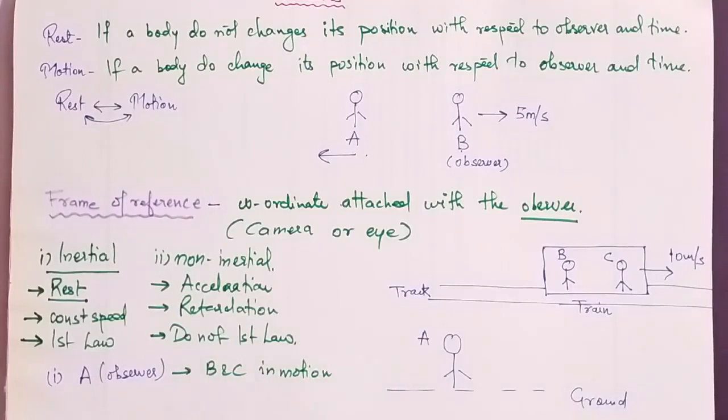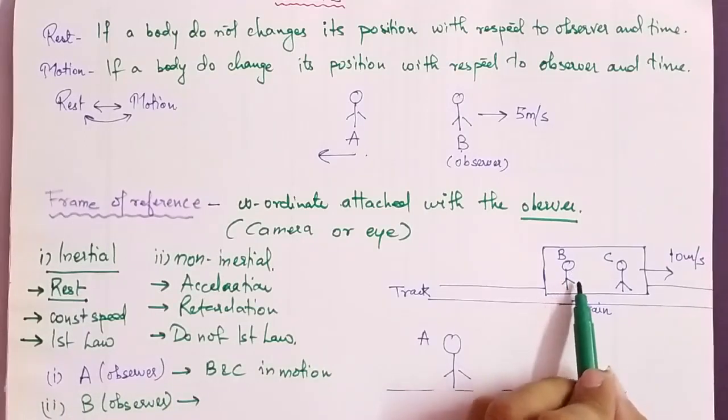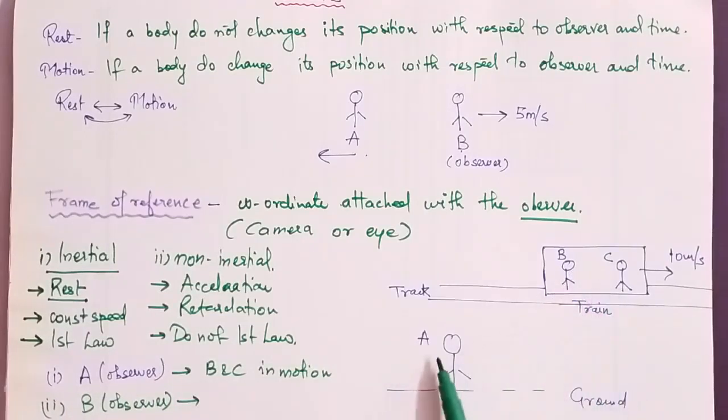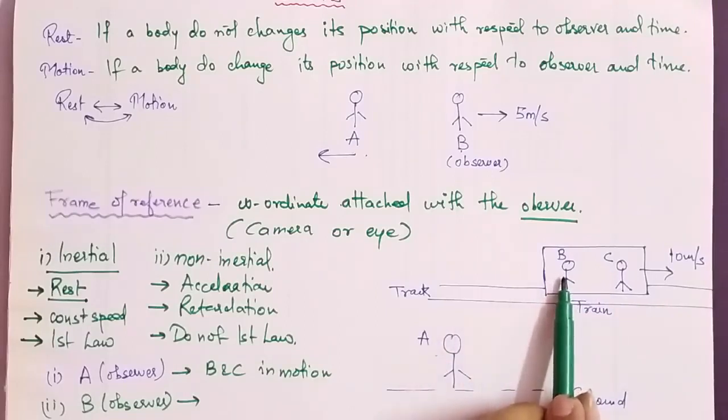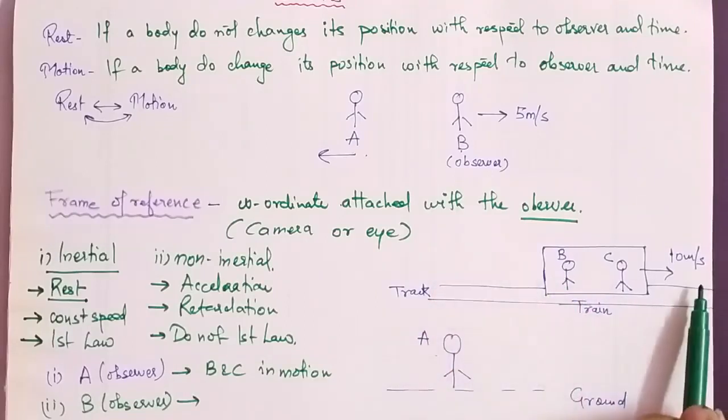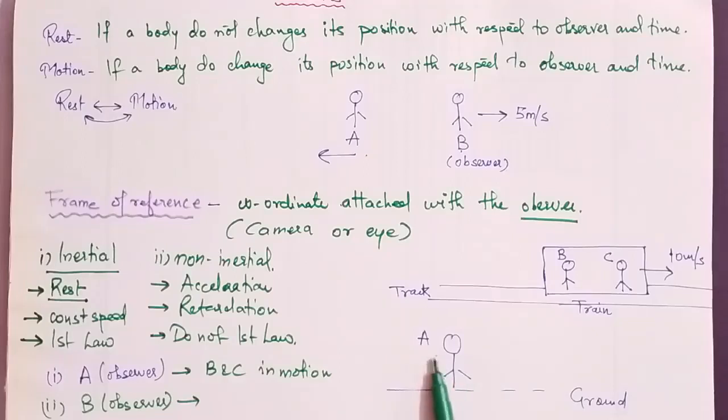Now let's see what happens if B becomes the observer. He judges A. When the train is moving on the right-hand side, A will not appear to be at rest.